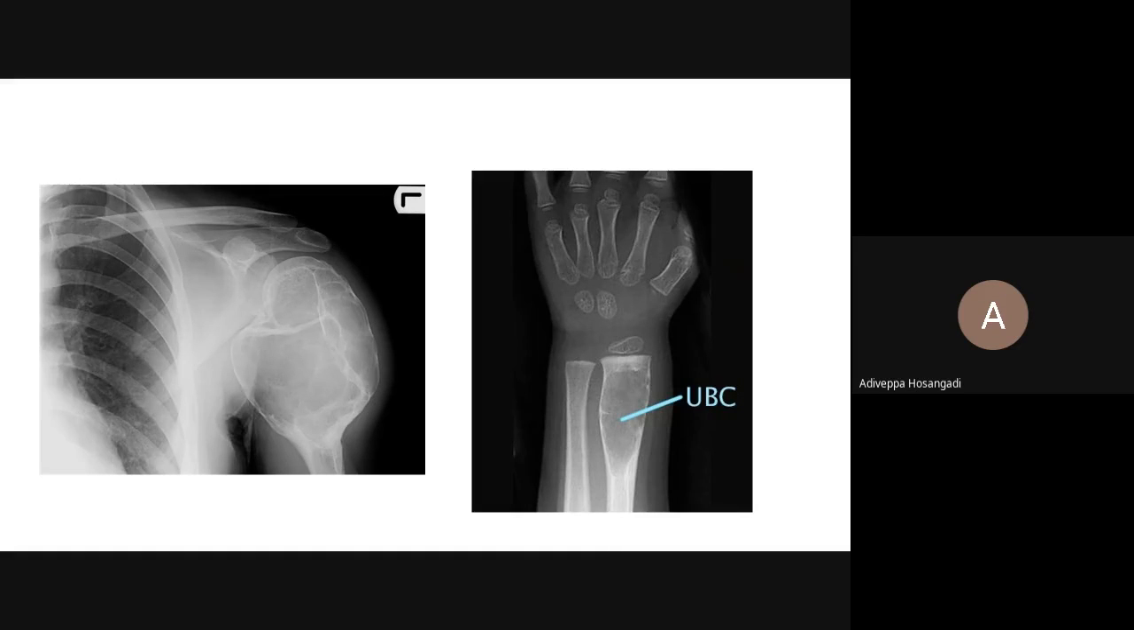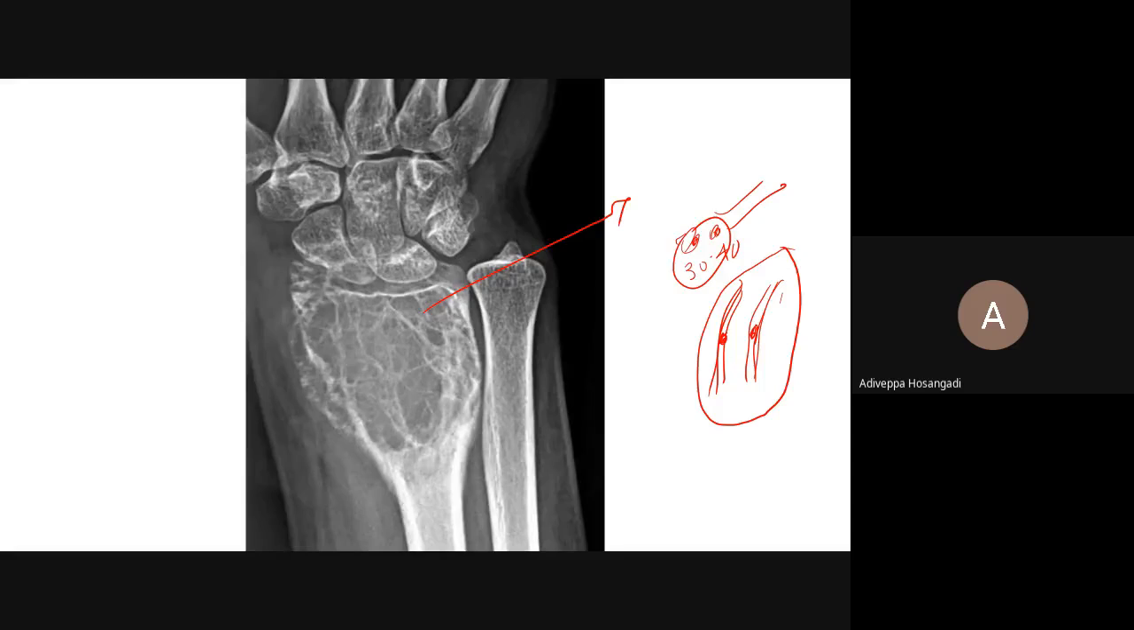Look at this. This is again one more picture of giant cell tumor. Giant cell tumor, I forgot to mention, is most commonly around the knee, lower end of the femur, upper end of tibia, and then comes your radius. Most commonly in lower end of femur.